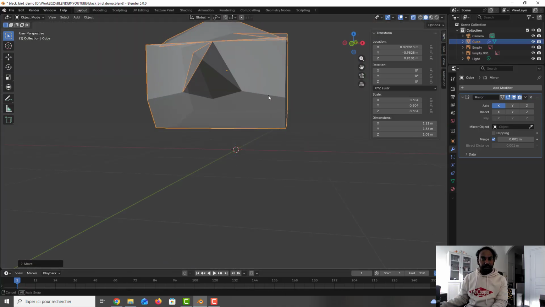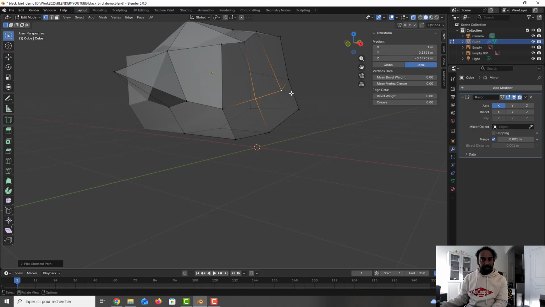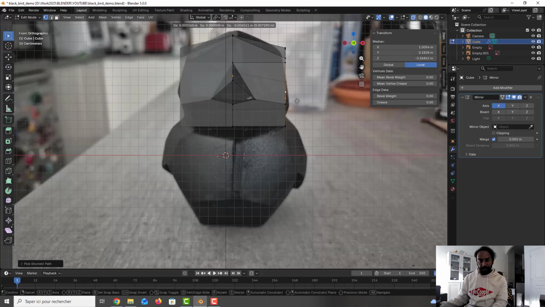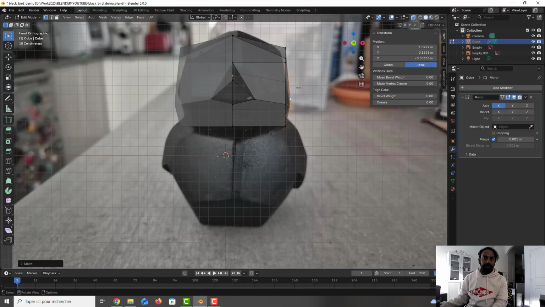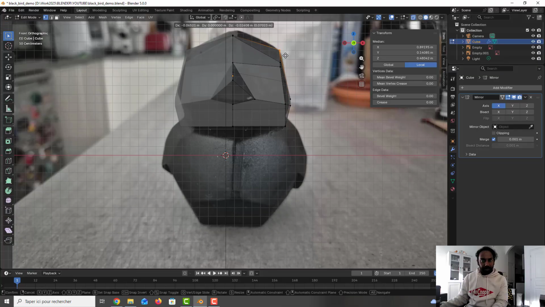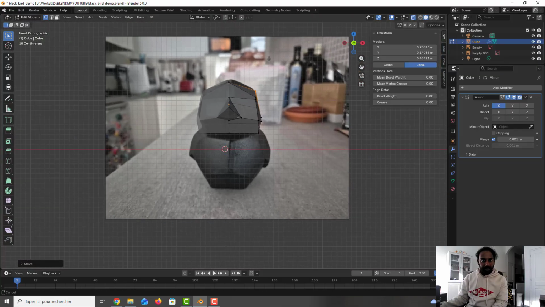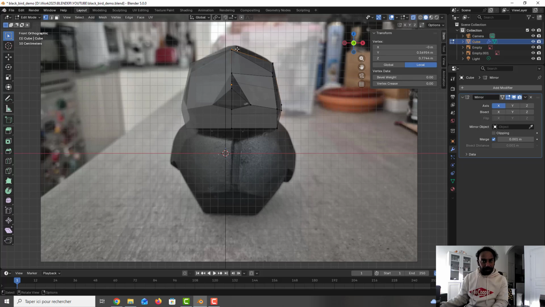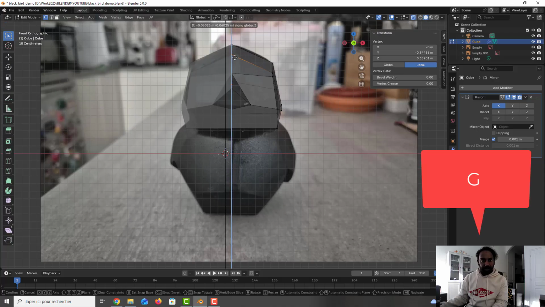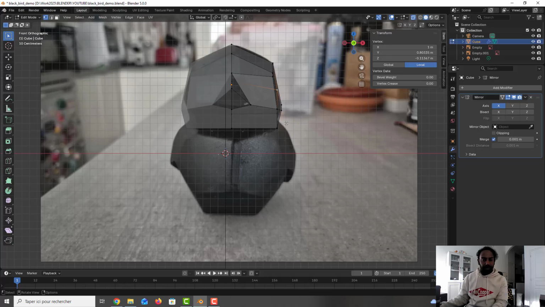Okay, after I press tab, I press this one, I press 1 and I move a little bit. Okay, I press this one and this one and I move a little bit like this. Okay, I press this one and I move a little bit like this. I press this one, I move a little bit on the z-axis. Okay, z-axis. I select here, I press G, Z. Okay, we can move.